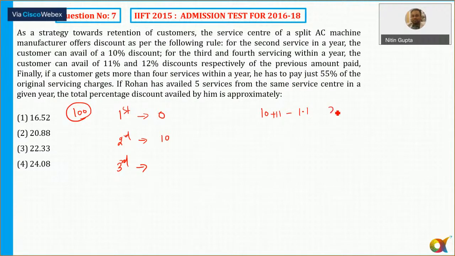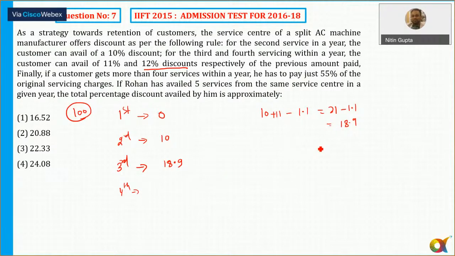So that is 21 minus 1.1, I can say this is 19.9. In third servicing, he got the overall discount of 19.9. It says 12% discount respectively of the previous amount. So in the fourth year, he is getting an additional 12%. So till the third servicing, he got a discount of 18.9.